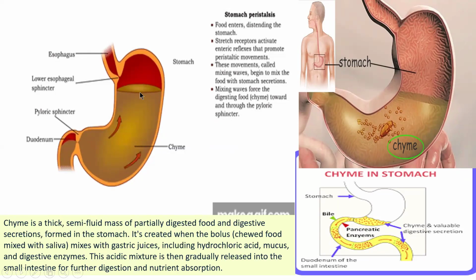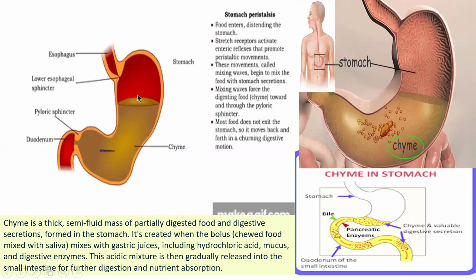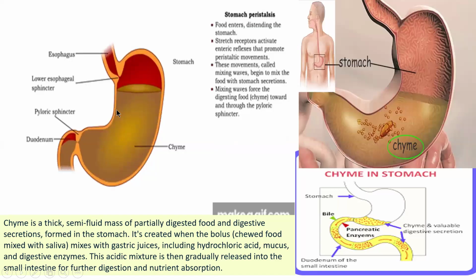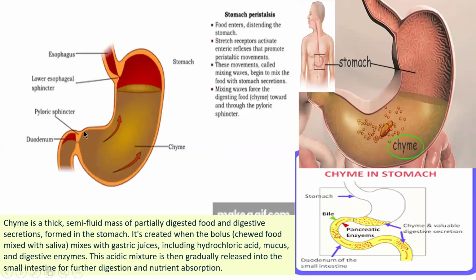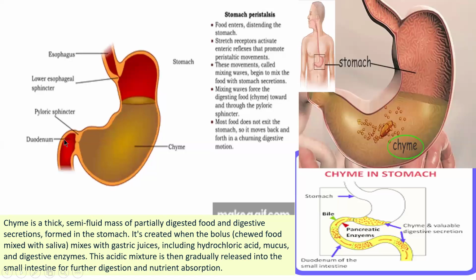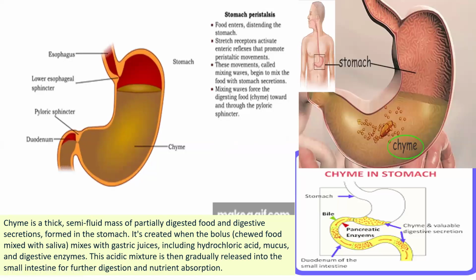This movement, called mixing waves, begins to mix the food with the stomach secretion, which is gastric secretion. Mixing waves force the digested food, chyme, through the pyloric sphincter to the duodenum. This semi-liquid chyme travels through the pyloric sphincter, which is muscular, to the duodenum, the first part of the small intestine. So it is the pathway.